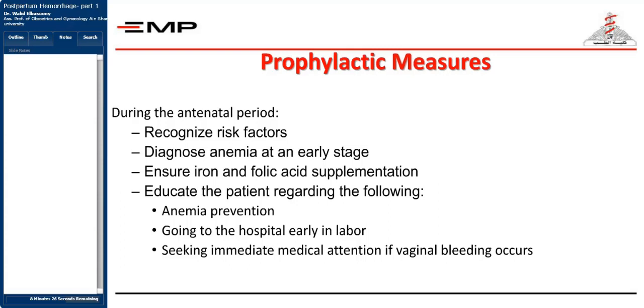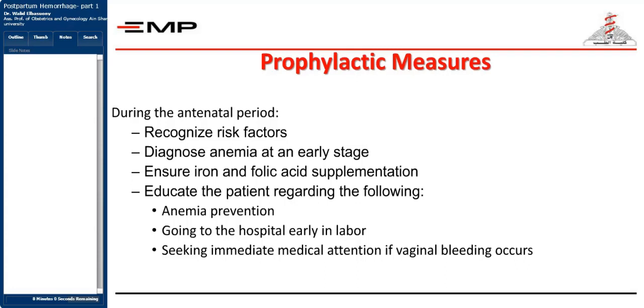You must ensure iron and folic acid supplementation to correct any anemia present during the pregnancy. You should educate the patient regarding the following, which are anemia prevention, going to the hospital early in labor, seeking immediate medical attention if any vaginal bleeding occurs. As we said, it may be prevented if the patient does not gain excess weight, because this may increase the possibility of a macrosomic baby. Obesity is one of the factors that may lead to postpartum hemorrhage.